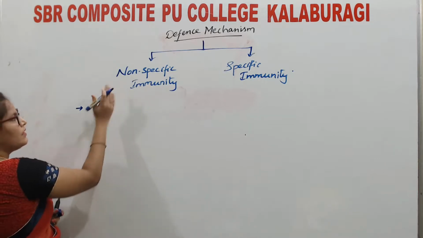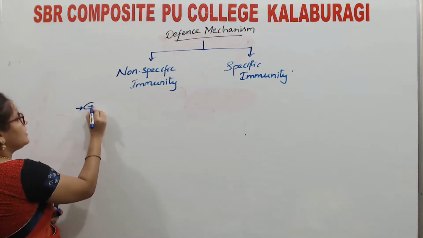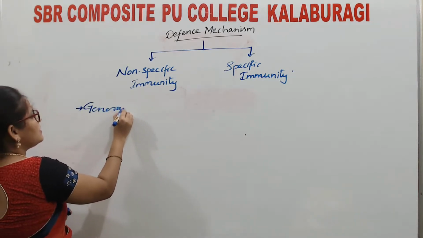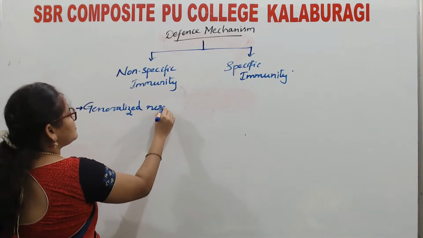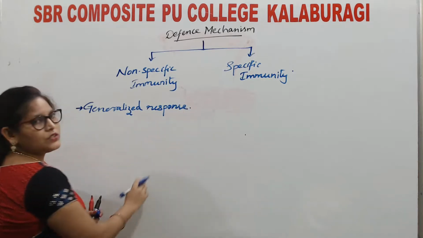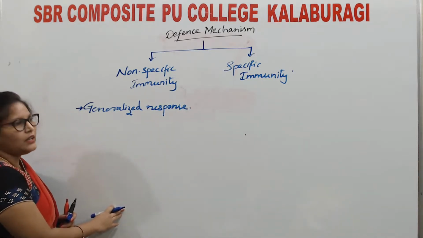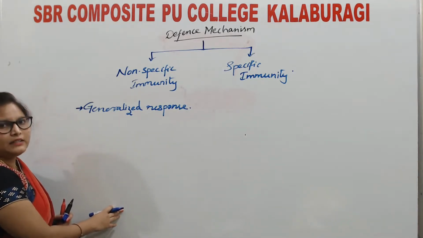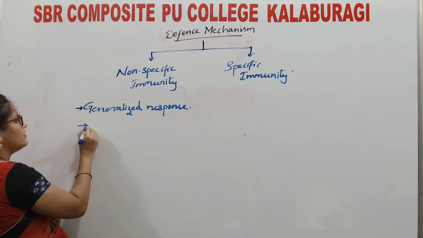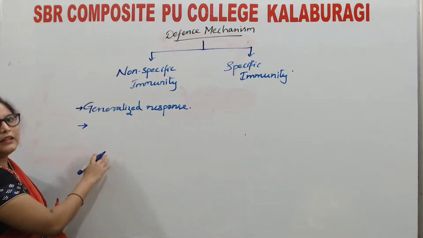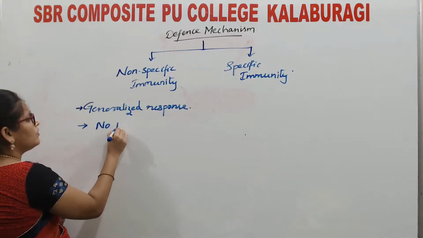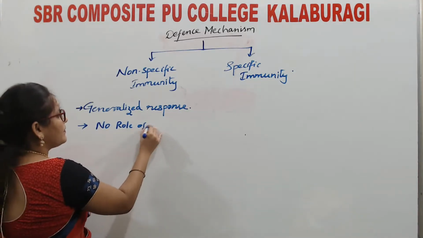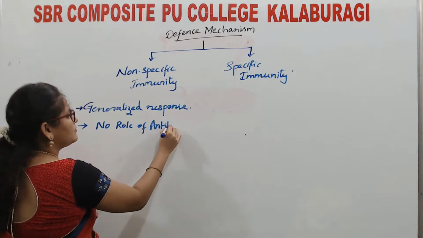Non-specific immunity is the generalized response of the body. It will fight against the antigen by means other than the antibodies. No role of antibodies.